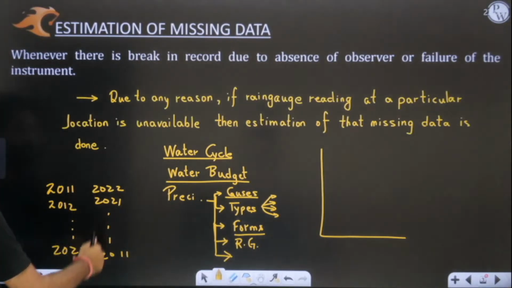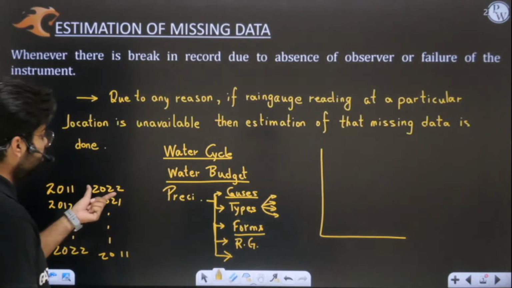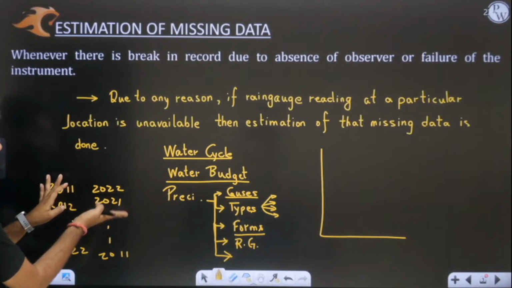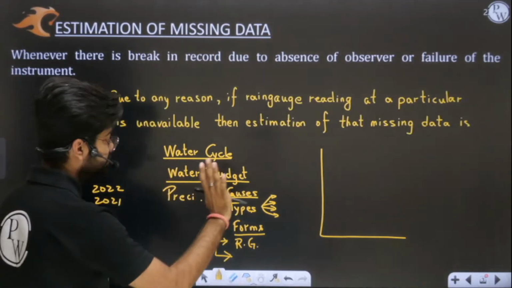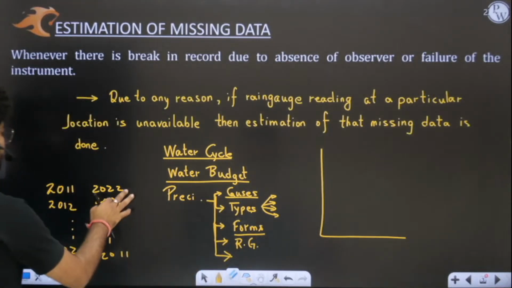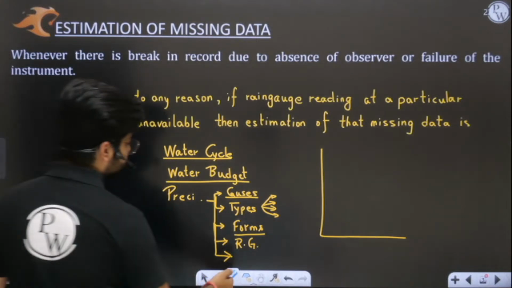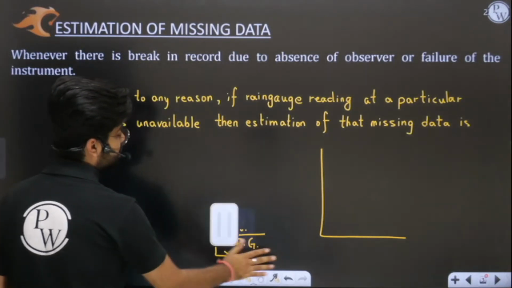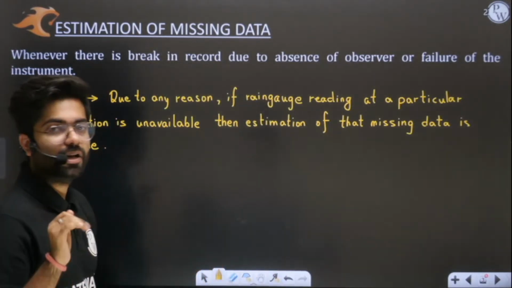Basically we draw the graph and the tables starting from the latest year. That I have already mentioned, no issues. Only in the table, what you have to do is write the latest year first. Then your graph will go likewise, which I have told you. So this was a little mistake, not a very big one, but yes, you have seen it. Great. So I hope the doubt is clear.